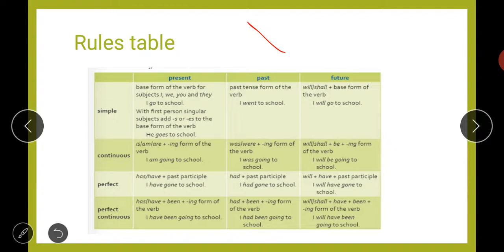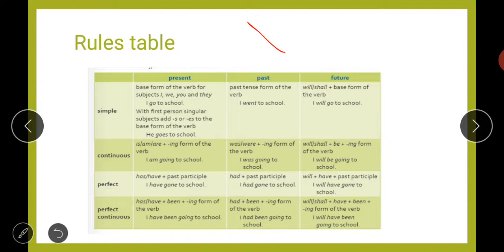And here again, with the base form of verb, we will add ing. So I was going to school. Next, if we talk about future, then we will use the helping verb will, shall plus be plus ing form of verb again. So I will be going to school is your future continuous. This is the rule of your future continuous.